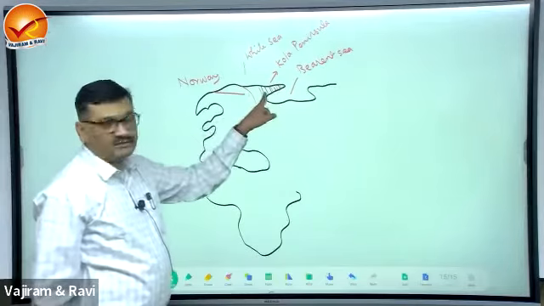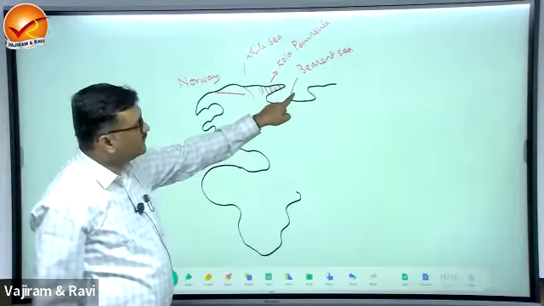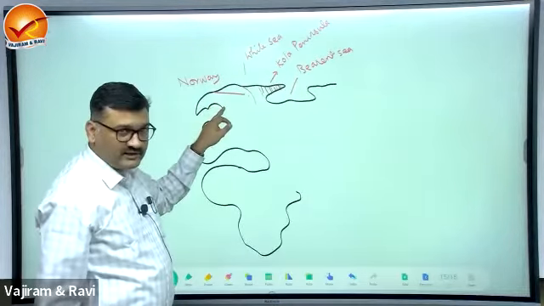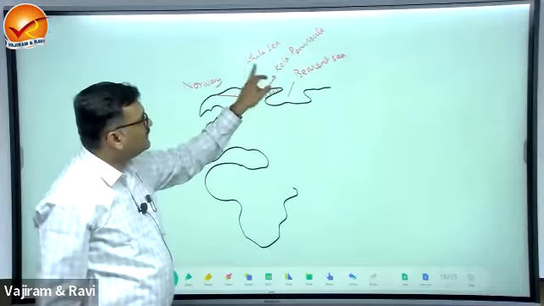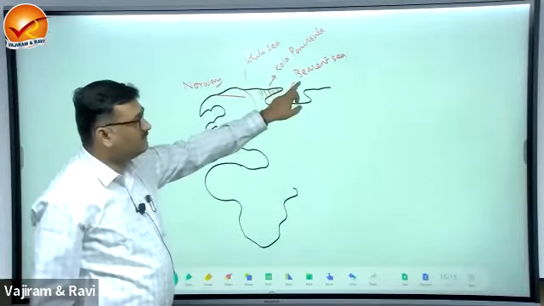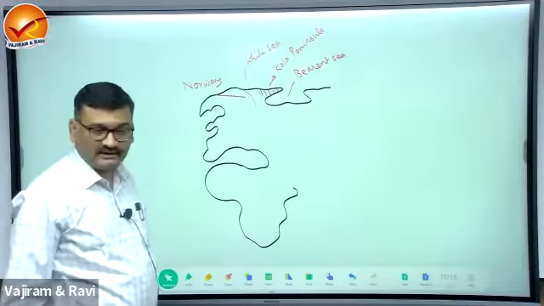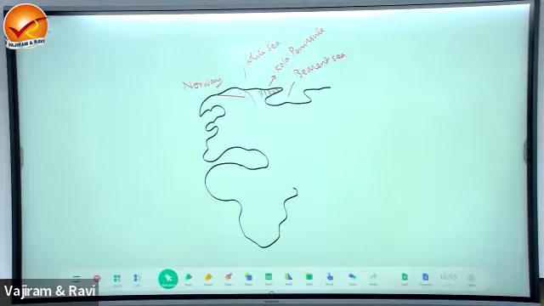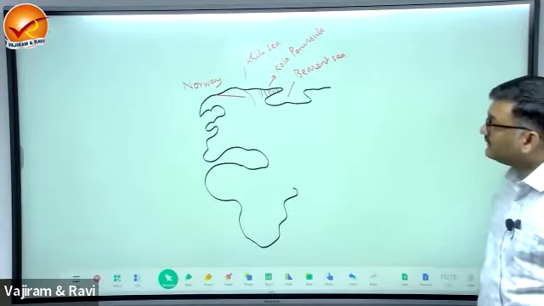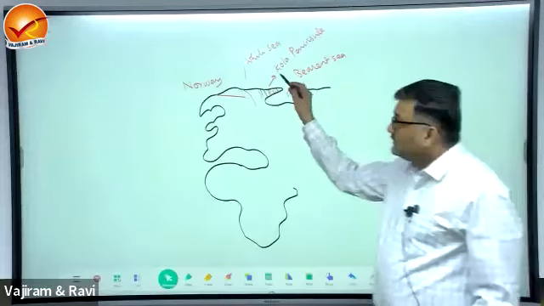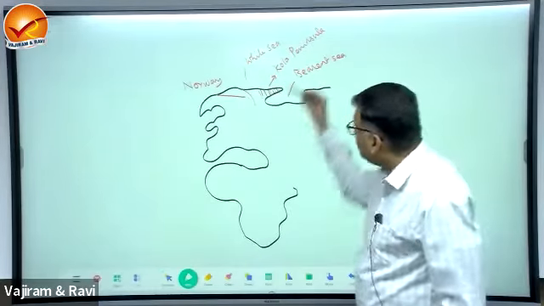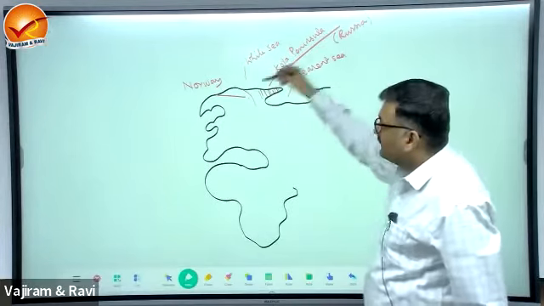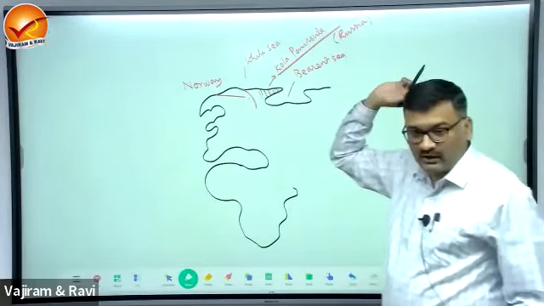So this region is known as the Kola Peninsula, which is bordered by two water bodies. Here is the North Sea. This is Norway, Sweden, Northern Europe, bordered by the White Sea and Barents Sea. You can find it on an atlas later on. The Kola Peninsula is a province of Russia. This belongs to Russia and shares the border with Norway.